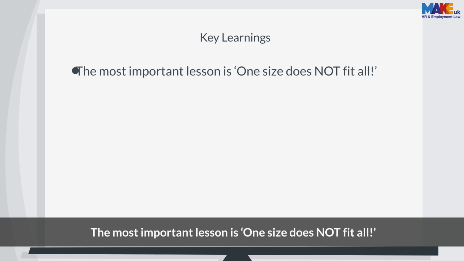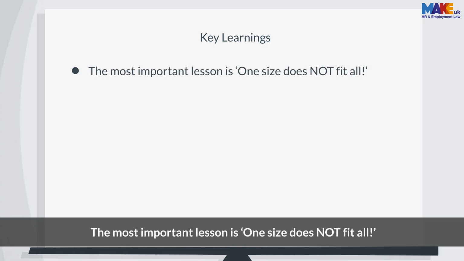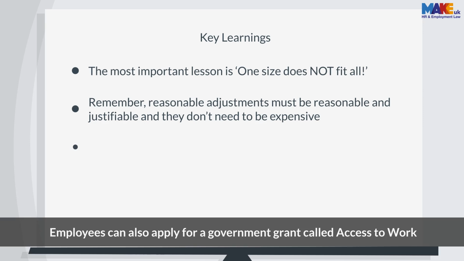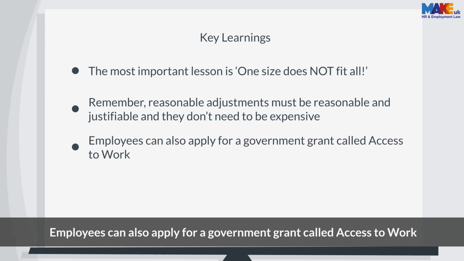The most important lesson is that one size does not fit all. Remember, reasonable adjustments must be reasonable and justifiable, and they don't need to be expensive. Employees can also apply for a government grant called Access to Work.